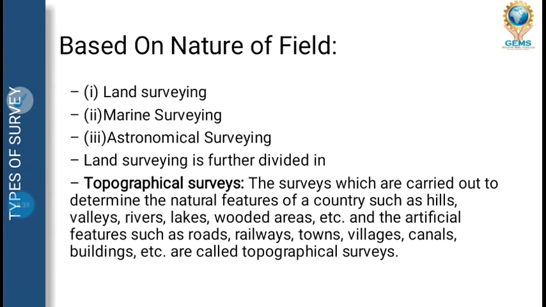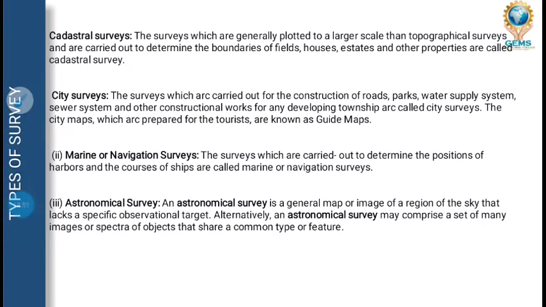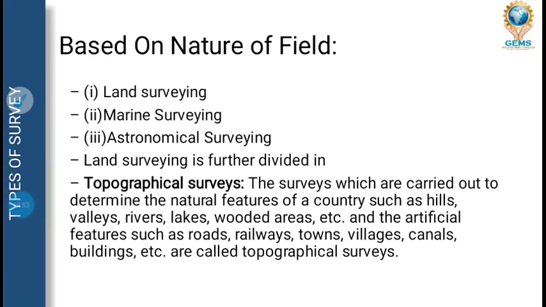Next is based on nature of field. It is of three types: land surveying, marine survey, and astronomical survey. Land surveying is further divided into topographical, cadastral survey and city survey. Topographical I have already explained: it shows the salient features of our region or India, like where is a hill, where is a river, where is a temple, and where are railways, roadways, towns, villages.